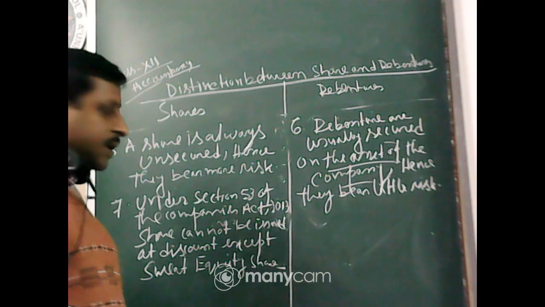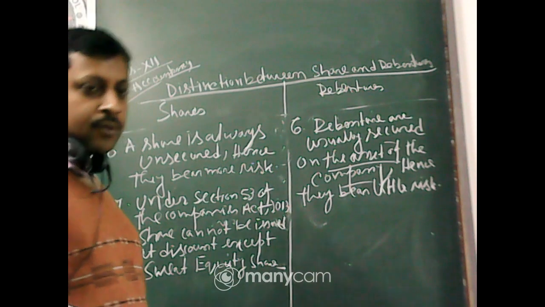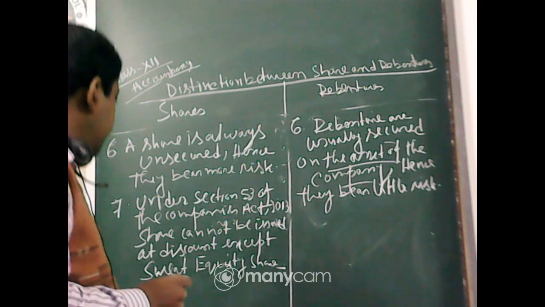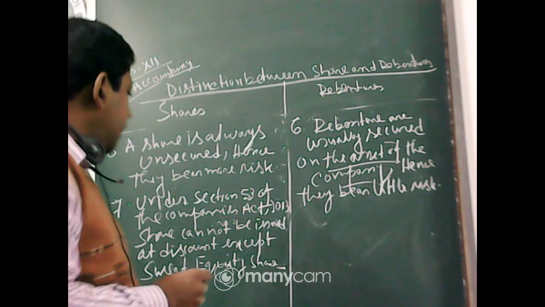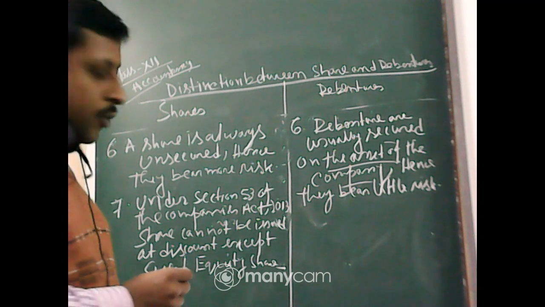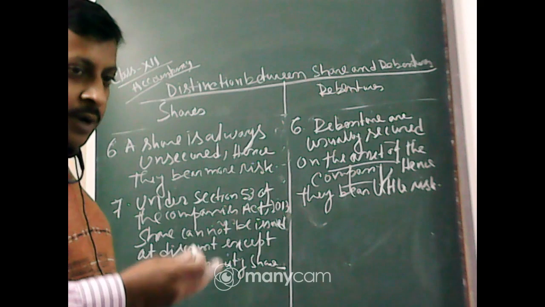All other shares, as we have already learned in the chapter on issue of shares, you cannot issue at a discounted price, except sweet equity shares. Sweet equity share is a special type of share that is given to employees or some vendors. In the case of sweet equity shares, they can be issued at a discounted value.